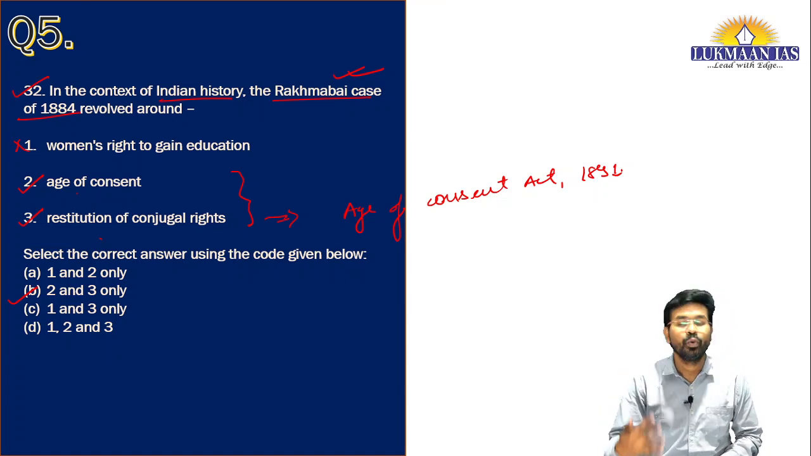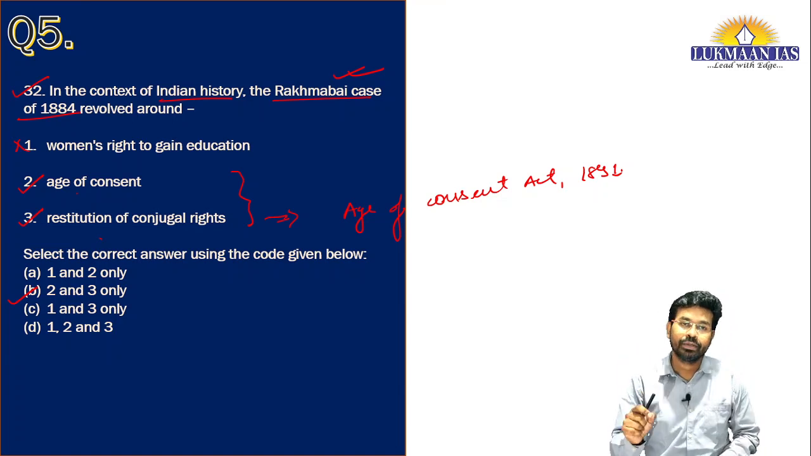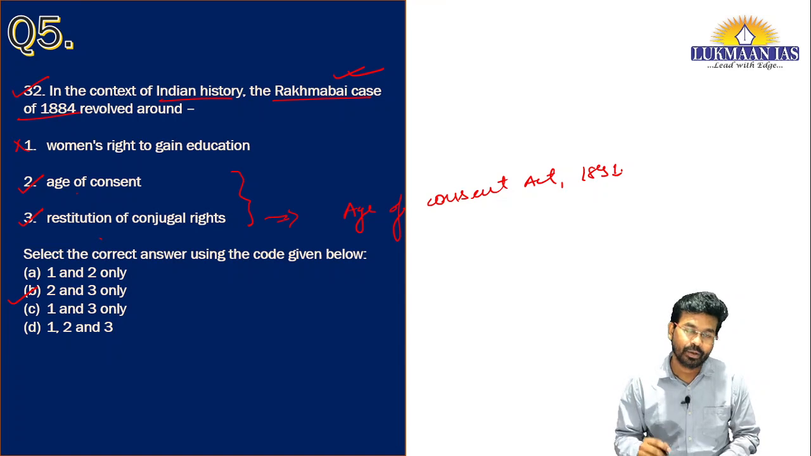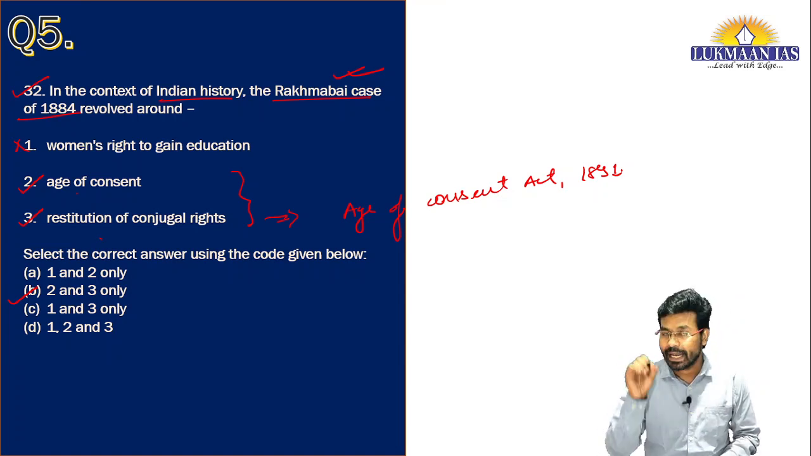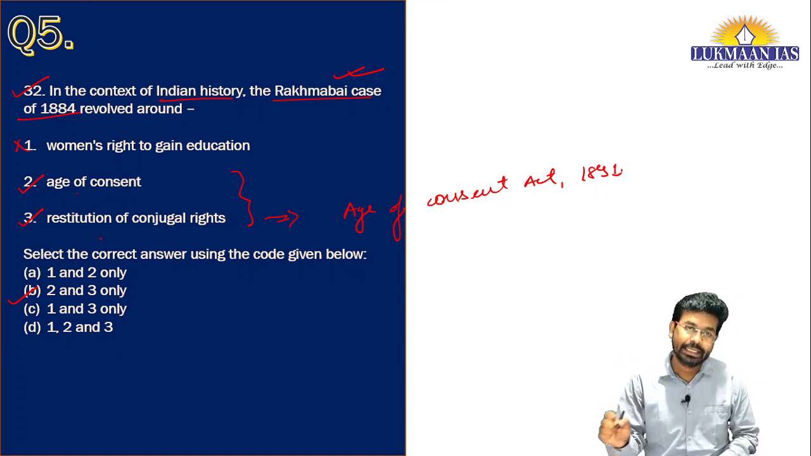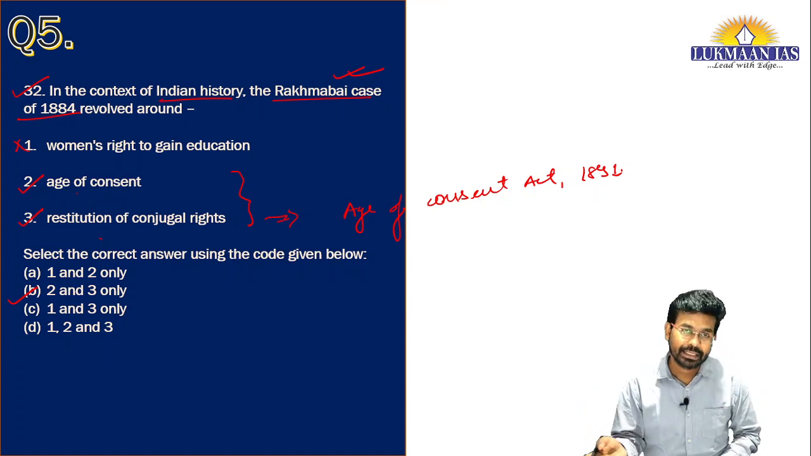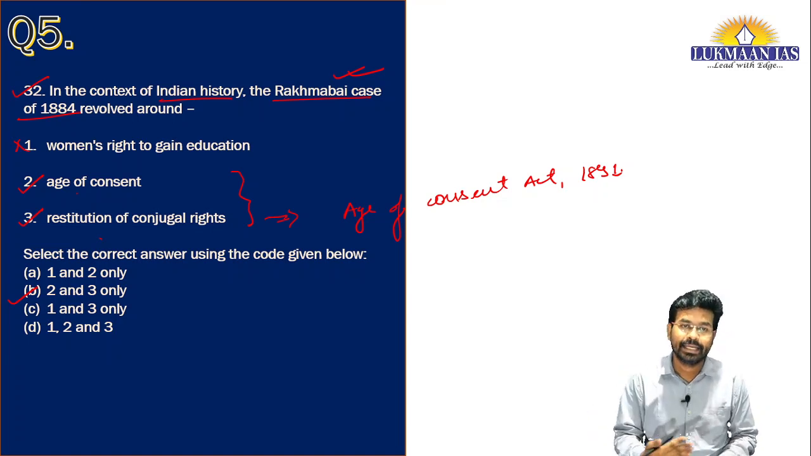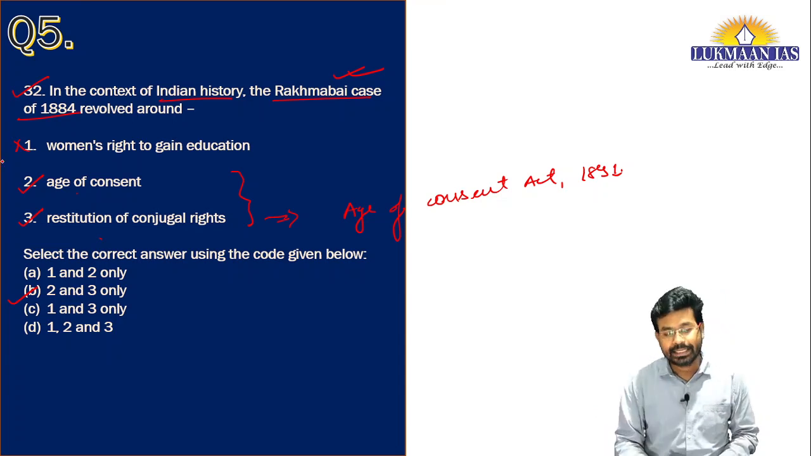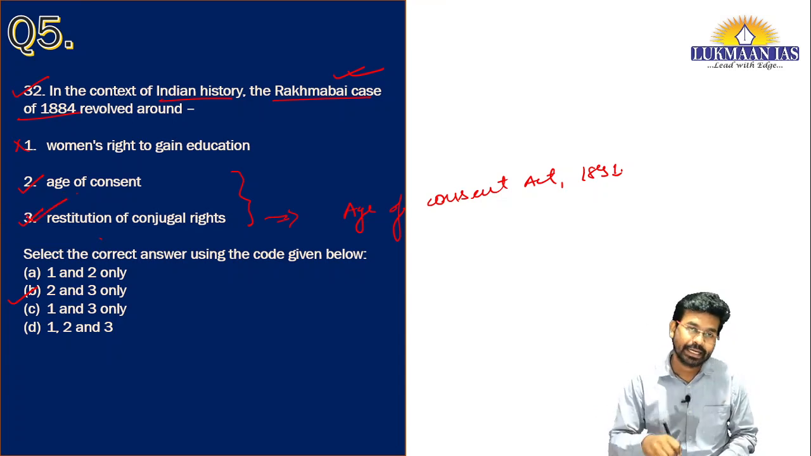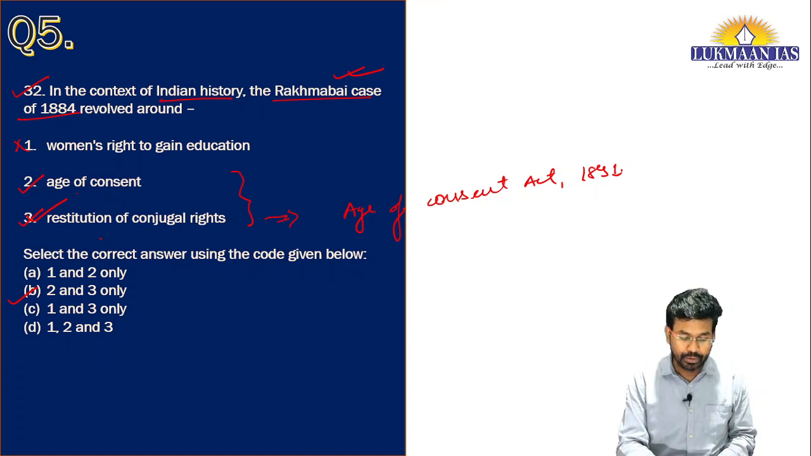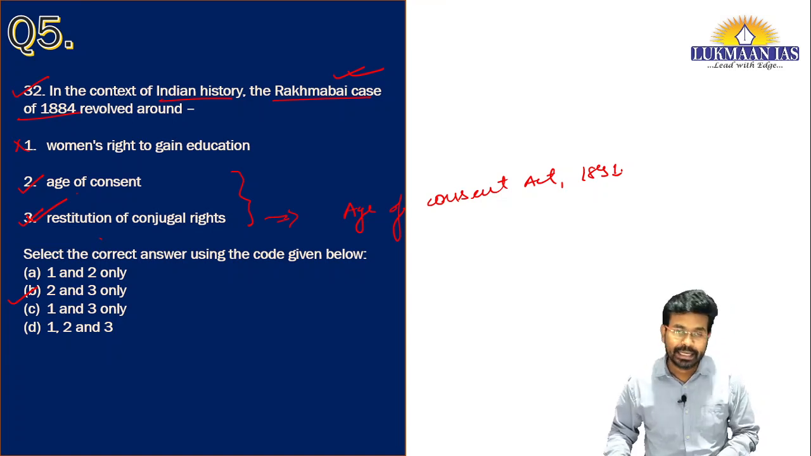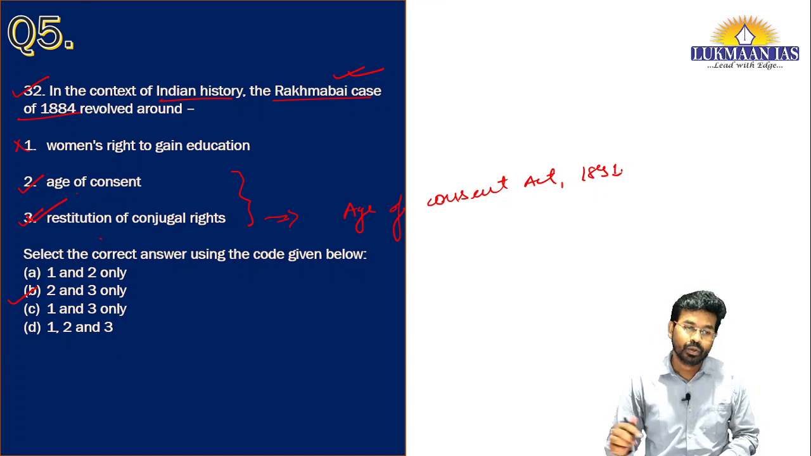Rakhmabai was 11 years of age when she was married to another person, Dadaji Bhikaji, who was 19 years of age at the time of marriage. After marriage, Rakhmabai did not go to stay with Dadaji Bhikaji. After 12 years of marriage, Dadaji Bhikaji filed a case in a court of law seeking restitution of conjugal rights. He filed the case in 1884.